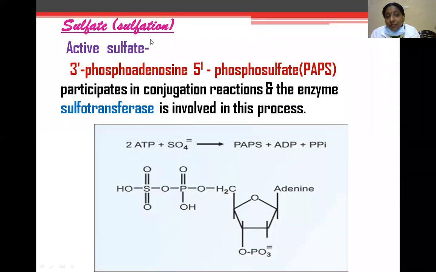Sulfation. Here, first of all, active sulfate is 3-phosphoadenosine 5-phosphosulfate, known as PAPS, which mainly participates in conjugation reactions in the presence of sulfotransferase.